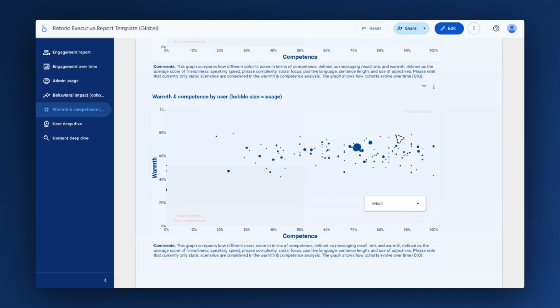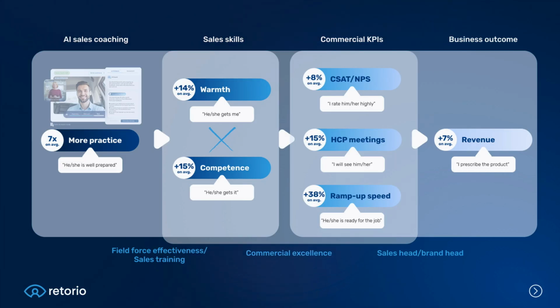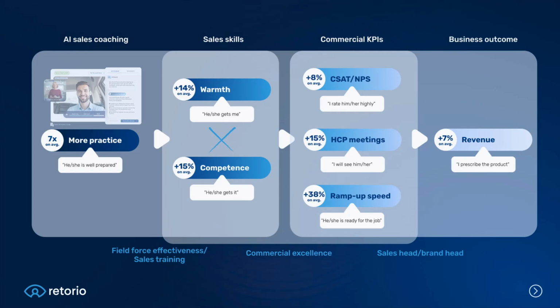And when you connect your Retorio data with performance metrics, you can clearly see how behavioral improvements drive business impact. On average, we see a 14% increase in warmth and a 15% increase in competence within just the first 10 coaching sessions, leading to 8% higher CSAT scores and 38% faster ramp-up period.